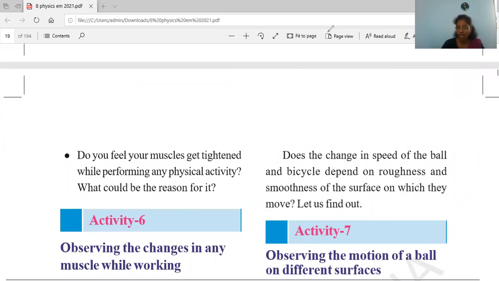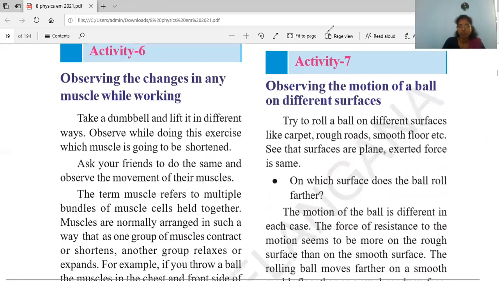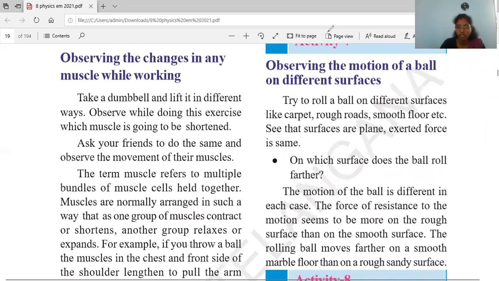And here, one more question they asked. Does the change in speed of the ball and bicycle depend on the roughness and smoothness of the surface on which they move? Yes, the speed depends upon the roughness and smoothness of the surface. See now.